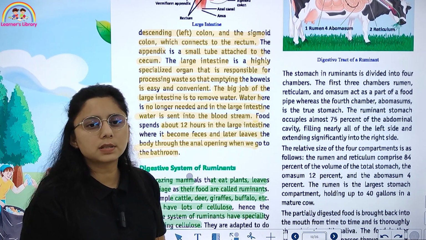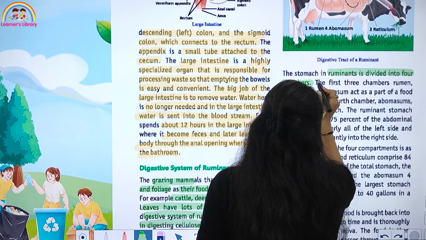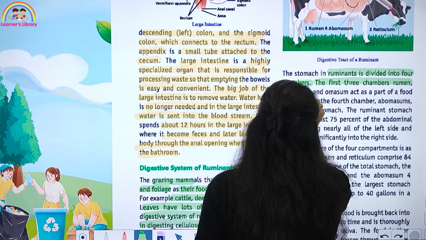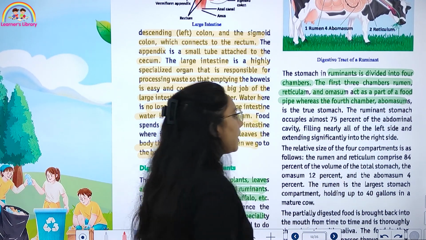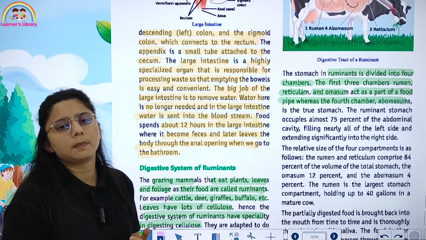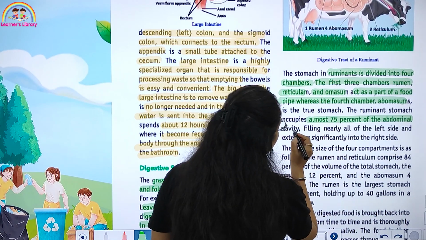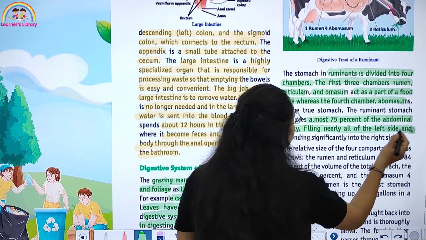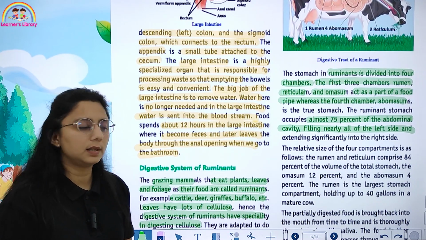The stomach in ruminants is divided into four chambers. The first three chambers, rumen, reticulum and omasum, act as a part of the food pipe, whereas the fourth chamber, abomasum, is the true stomach. The ruminant stomach occupies almost 75% of the abdominal cavity, filling nearly all the left side and extending significantly into the right side.